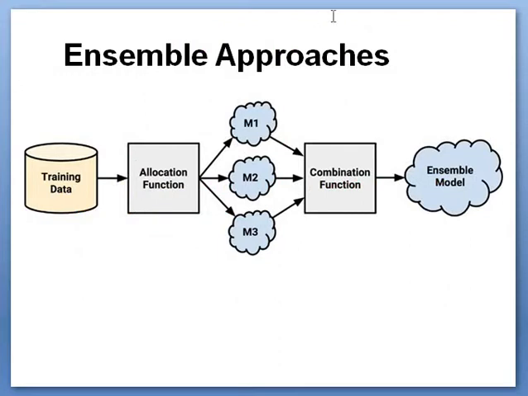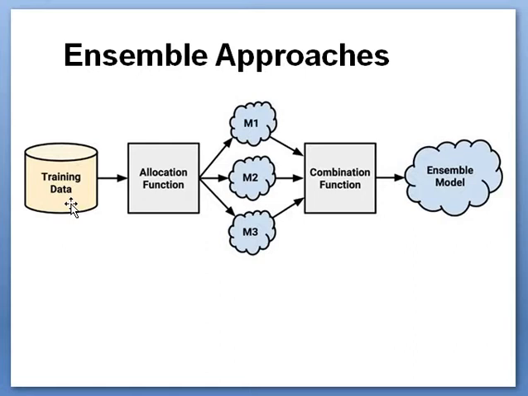And this is a basic diagram of the ensemble approach. Initially we have the training data set, and using the allocation function, this training data is given to different types of algorithms. Based on that, different models will be created. Here three models are there, M1, M2, M3, and the performance of these three models is evaluated and combined using a combine function, and based on the performance of these three models, a new model will be created, which is termed the ensemble model.